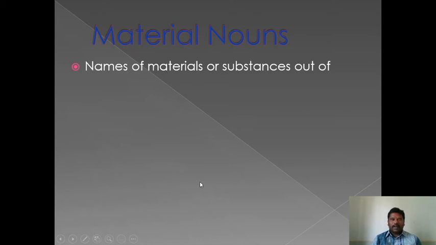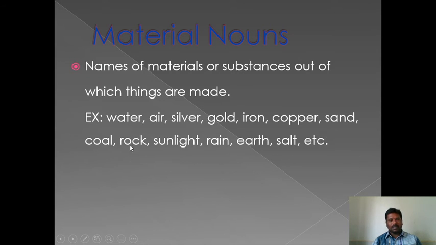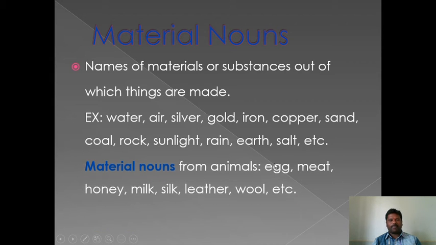Material nouns. Names of the materials, or substances out of which things are made, are known as material nouns, like silver, copper, clay, aluminium, etc. Look at the examples: water, air, silver, gold, iron, copper, sand, coal, rock, sunlight, rain, earth, salt, etc. Material nouns from animals: egg, meat, honey, milk, silk, leather, wool, etc.